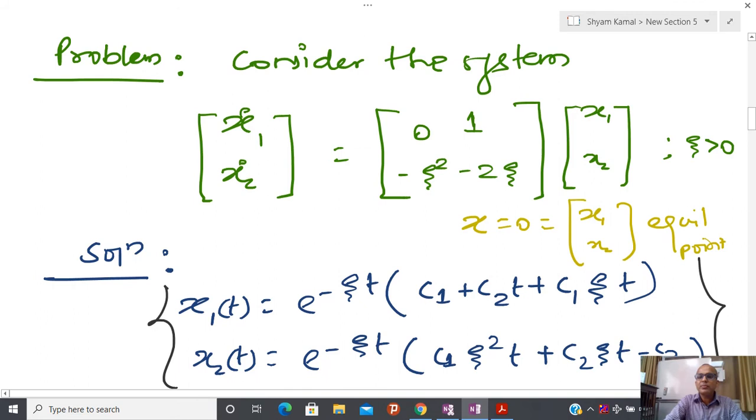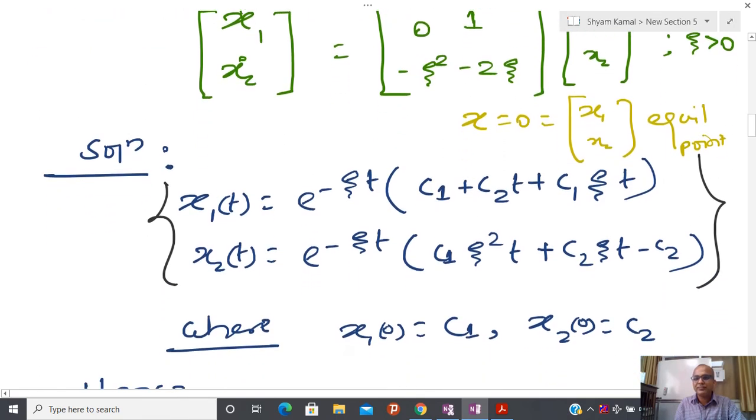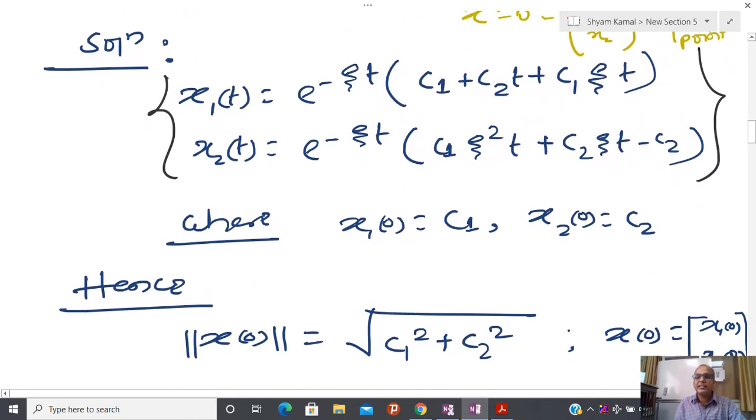Now suppose you have to check the stability of this particular equilibrium point of this system, then again you have to formulate the condition in terms of epsilon and delta. And what is the first step? Somehow you have to guess the solution. There are various numerical software packages available which are able to solve the differential equation. Otherwise you have to take some standard technique and solve this differential equation. Due to that reason we say that the epsilon delta stability notion is a little difficult to check, because most of the time we are unable to solve a nonlinear equation.